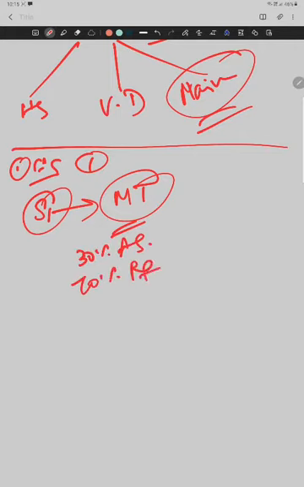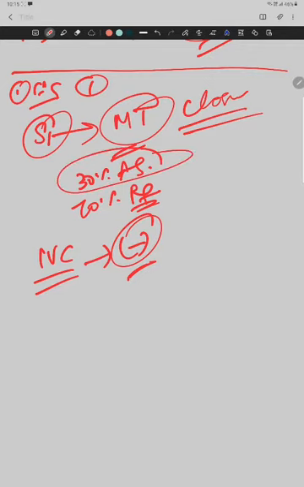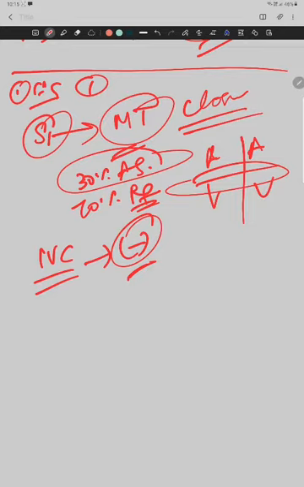Which heart sound is present after S1? Just remember for S1: mitral and tricuspid closure. It is produced by the closure of the atrioventricular valves. This is the atrium, this is the ventricle, right and left, and this is where the mitral and the tricuspid valves are present. First the rapid filling phase gives 70% of the volume of blood in the atrium to the ventricle, and the remaining 30% is given by the atrial systole. Now the blood is in the ventricle.